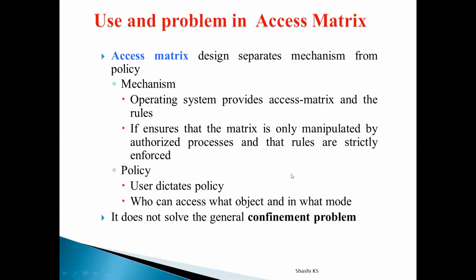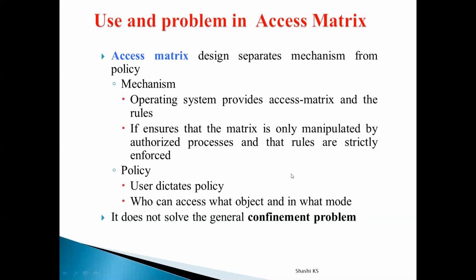So finally, to conclude, from this you can understand that access matrix is helpful for us to separate the mechanisms from the policies. So operating system provides us with the access matrix and what are all the rules for the access matrix. And user will mention the policies. That is, user specifies what access is allowed for which object and what mode we can access that particular object. So clear separation is available with our access matrix implementation.